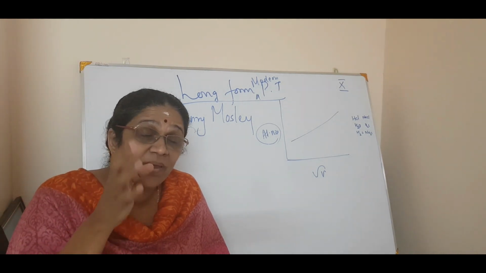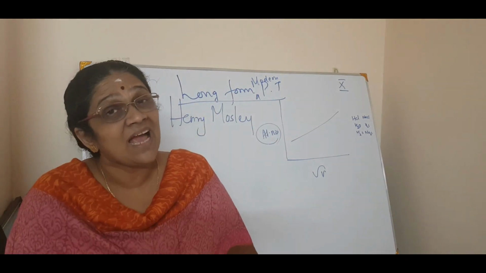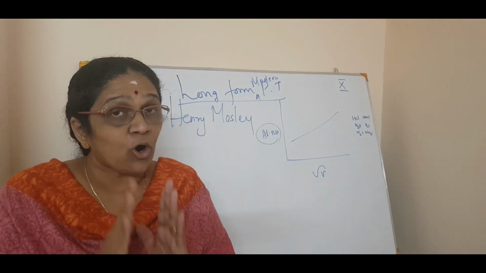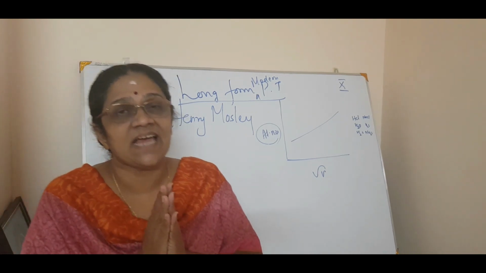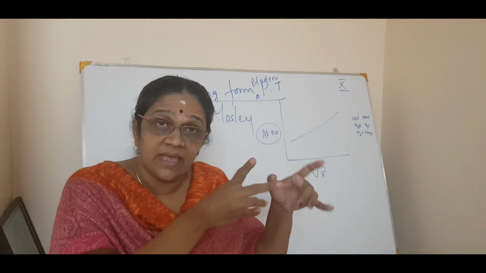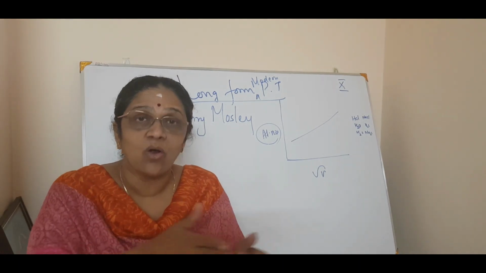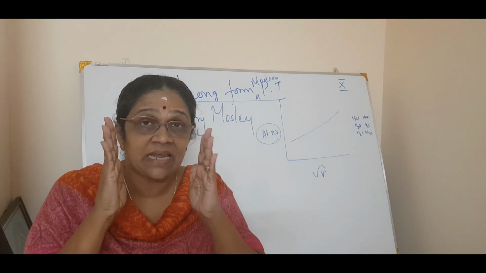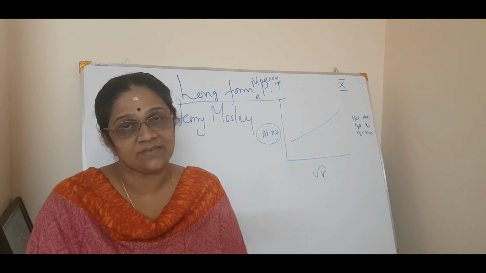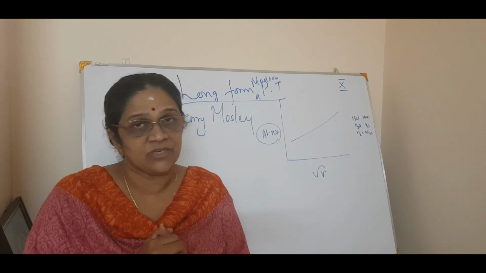So when the atomic number becomes the fundamental property of an element, all the limitations of Mendeleev come as an achievement. So that was a great thing. Thus the modern periodic law comes, which states that the properties of the elements are periodic functions of their atomic number, not atomic mass. So from here onwards, we are dealing with atomic number and not atomic mass. So that is the turning point. Now you understood how the modern periodic table comes into picture.